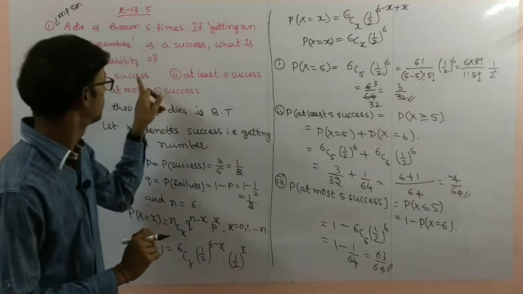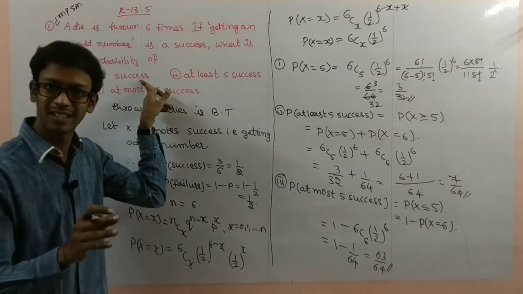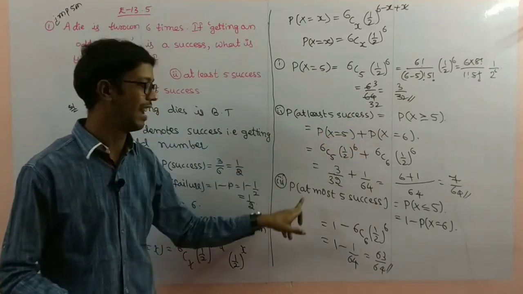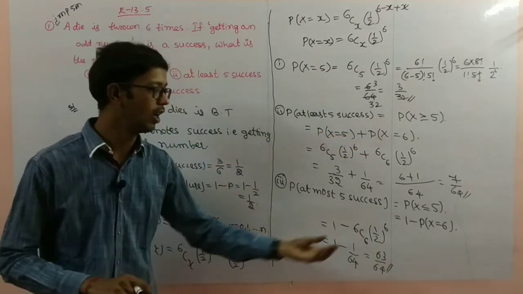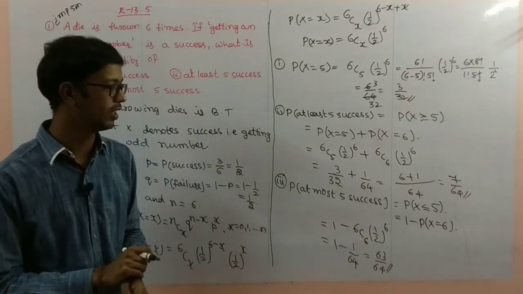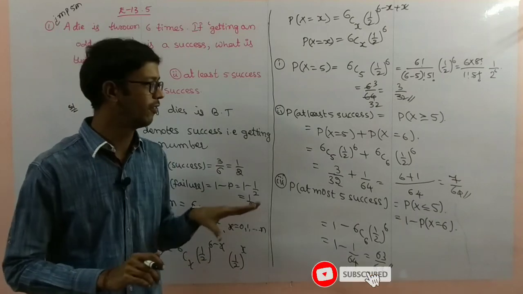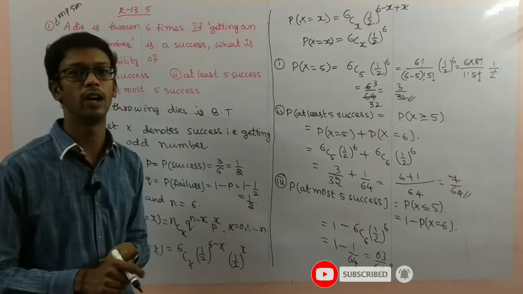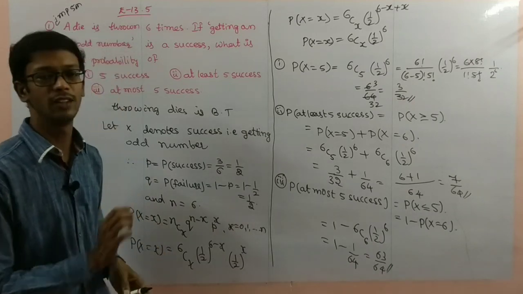Here you observe, 5 successes means exactly that number, at least means greater than or equal to, at most means less than or equal to. We can use this trick for easy simplification. This problem is very simple, and important for 5 marks. Pause the video to note it down.